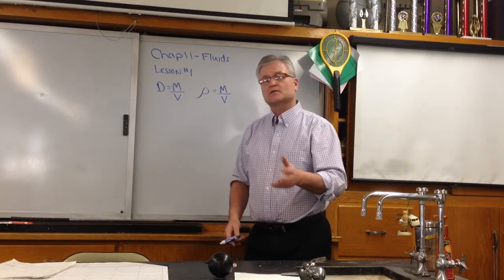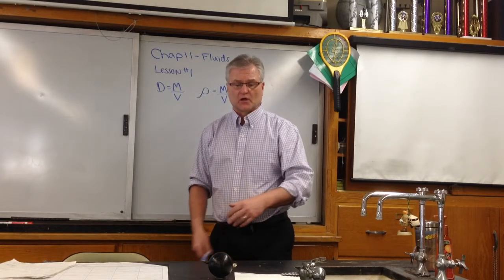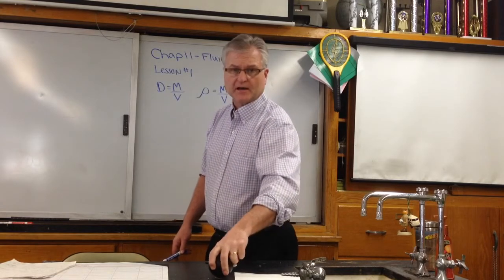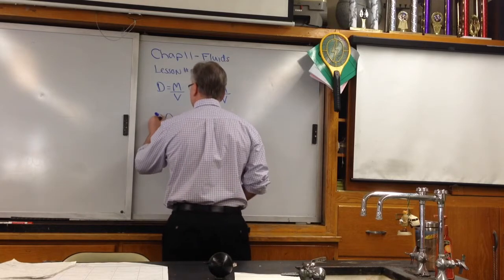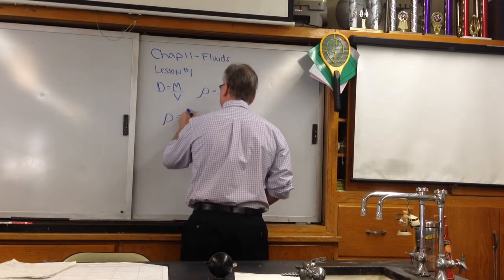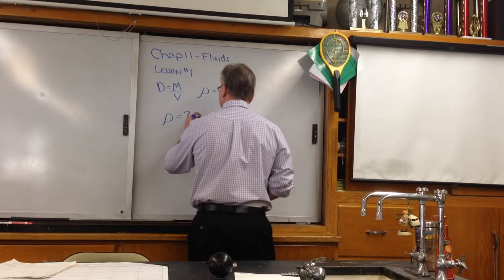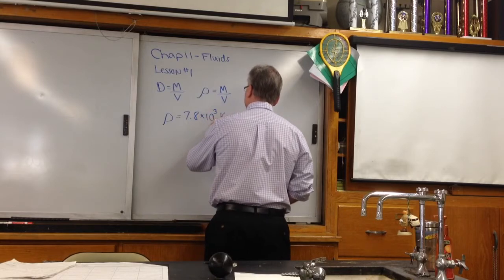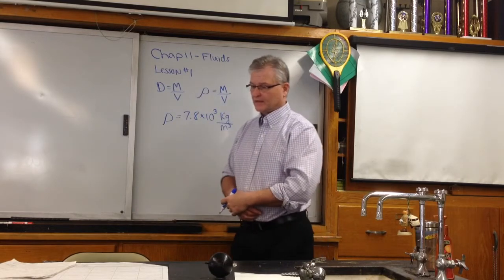All right, now suppose I ask you, what's the mass of a cannonball? I just happen to have one right here. It's an inertia ball, so it's made out of iron. If we look it up in a book, we'll know that the density of iron is 7.8 times 10 to the third kilograms per cubic meter. That's kind of common knowledge.